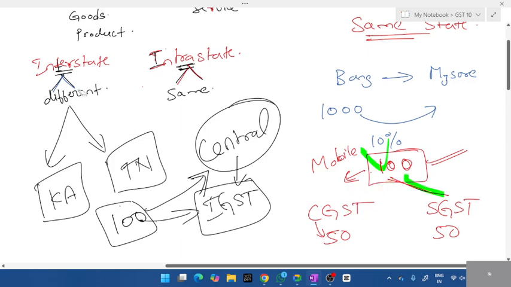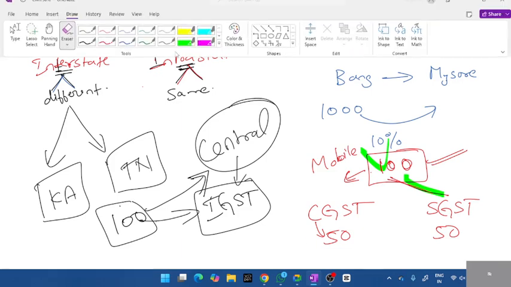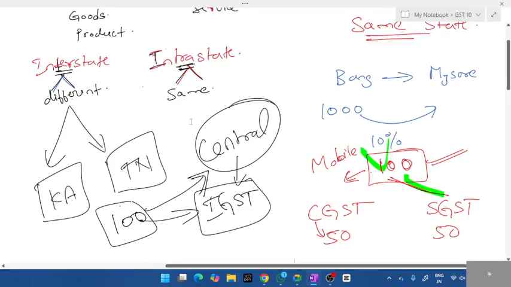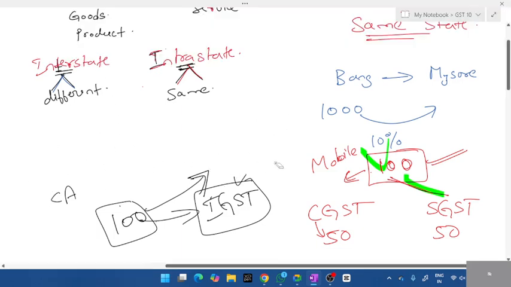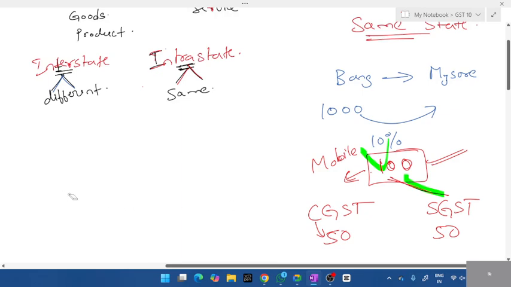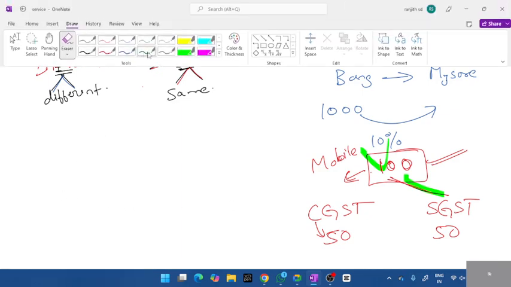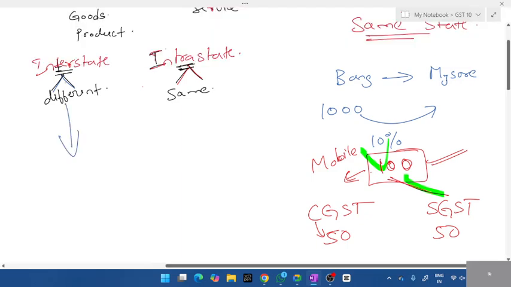Next, when it comes to interstate, two different states, there'll always be a clash. So they'll fight. One government will say, I'll take more, the other government will not agree. So that will directly go to central. Now I'll ask you one question. In interstate, is there CGST and SGST?